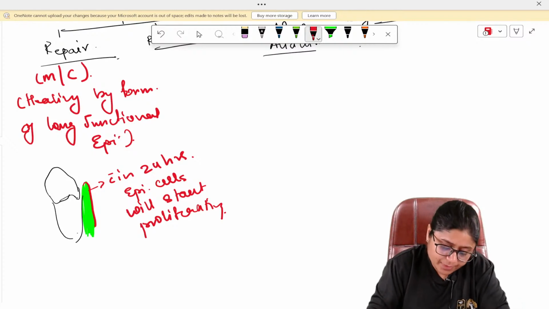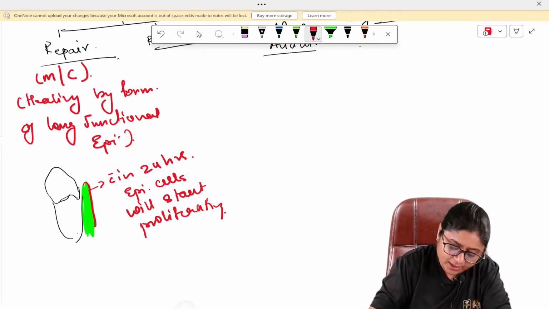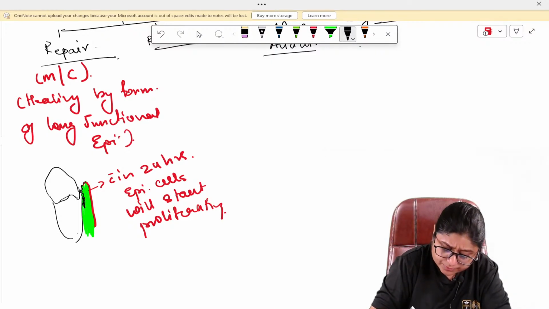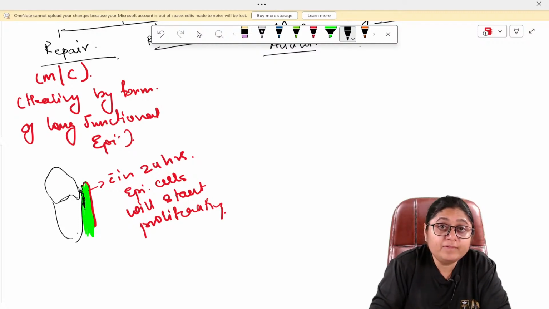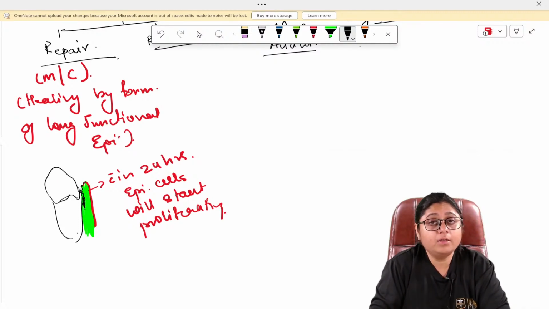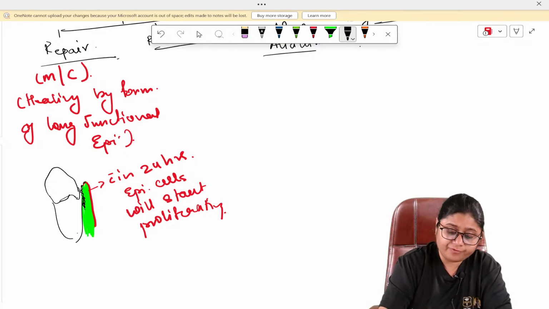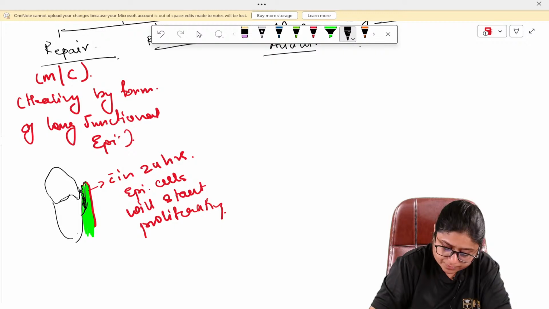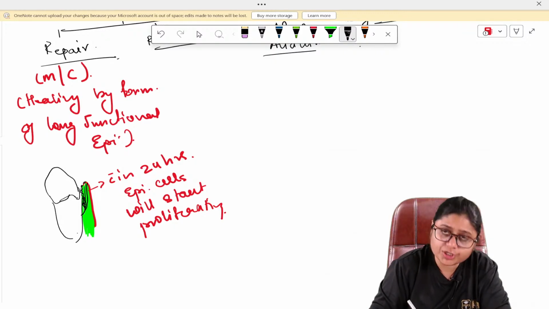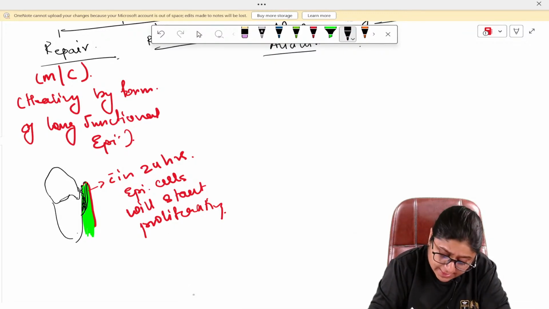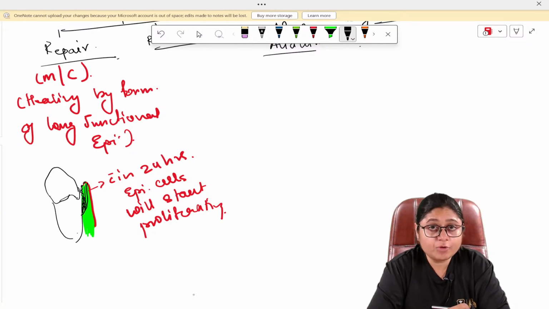Okay. So what will happen? When we have sutured back, these cells will proliferate and they will come down like this. They will migrate up to the region from where we elevated the flap. So if the pocket depth was this much, and we have sutured back the flap, the cells will migrate till the depth of the pocket.